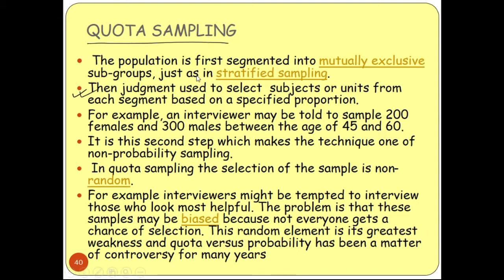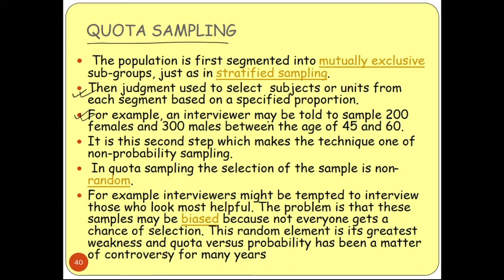Suppose, for example, an interviewer may be told to sample 200 females and 300 males. So here these examples are very important. For each and every sampling technique you have to remember the examples also, because situations can be given to you, and it can ask what sampling technique we will follow. So follow the examples properly. An interviewer may be told to sample 200 females and 300 males between the ages of 45 and 60. So here this is the example.